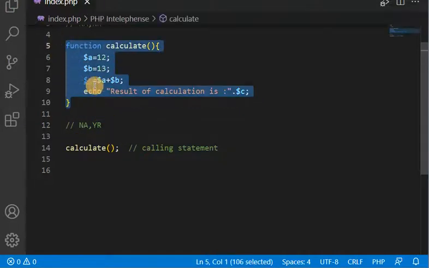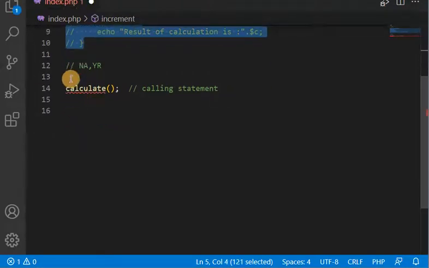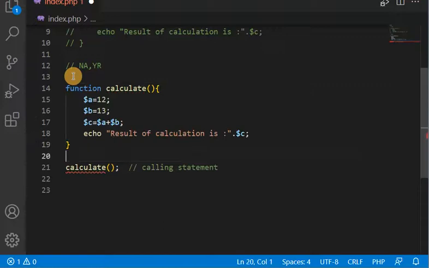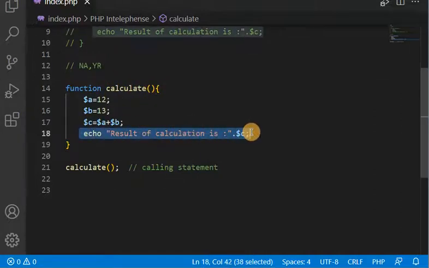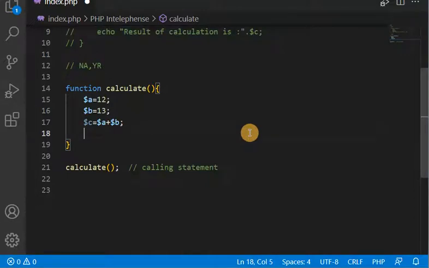So let me comment this existing function and modify it as per our new need. No argument means we are not going to pass the argument but we are expecting the result. So this function will return the result but not take the argument. How is it possible? Let me show you. Simply you have to use the new keyword, that is return